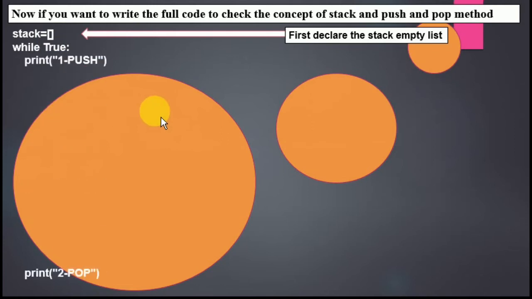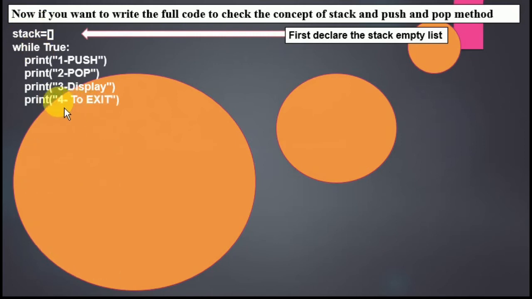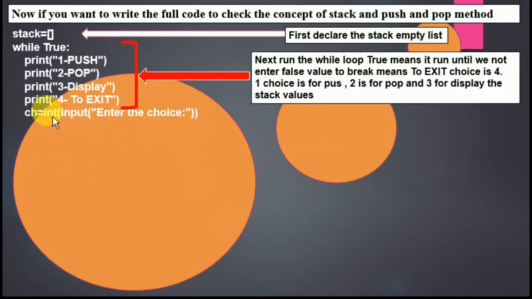Then inside that we put 3 lines. If I press 1 and press enter, it will ask for push. If I enter 2 and press enter, then it asks for pop. If I enter the value 3, then it will display the list. What is that list? This is the stack. If you want to exit and come out of this loop, then you have to press the key number 4. You need to ask the choice from the user. I've written everything on the right side also, the working of each line.